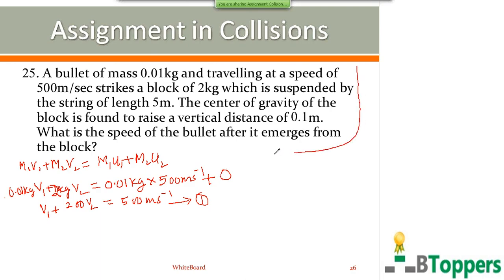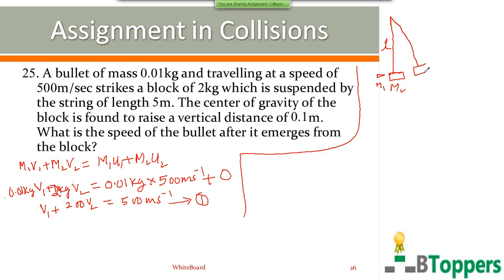Next, to find V2, we'll consider the motion of the block after collision. Here M1 is the mass of the bullet, M2 is the mass of the block, L is the length of the string, which is given to be 5 meters.